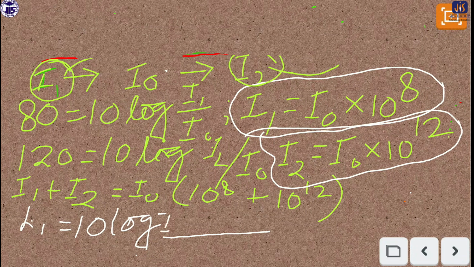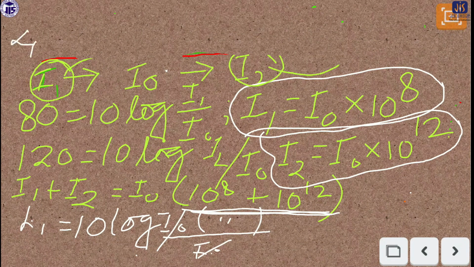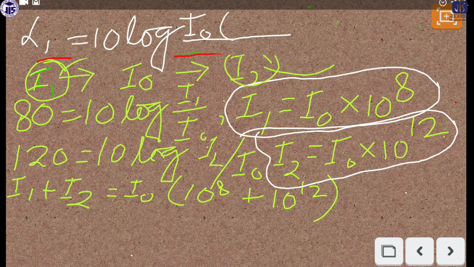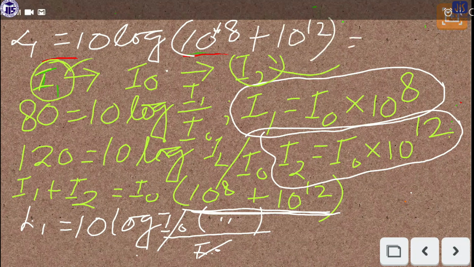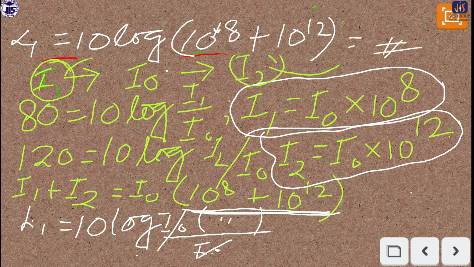That means I0 into 10 to the power 8 plus 10 to the power 12, divided by I0. I0 cancels out, so the remaining part is L1 equals 10 log of (10 to the power 8 plus 10 to the power 12). This will be the answer. In this way you can find the answer of the question.